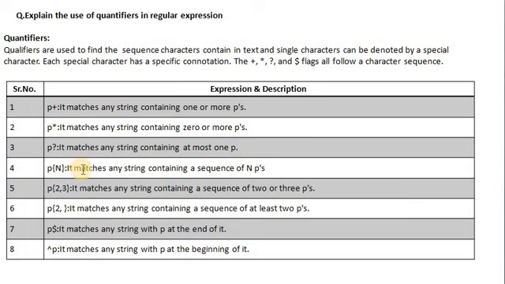P{n} matches any string containing a sequence of n P's, meaning a number of P's. P{2,3} matches any string containing a sequence of 2 or 3 P's. P{2,} matches any string containing a sequence of at least 2 P's. P$ matches any string with P at the end of it, and ^P matches any string with P at the beginning of it. Okay, these are the quantifiers.